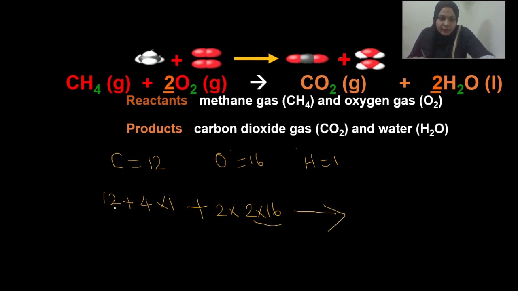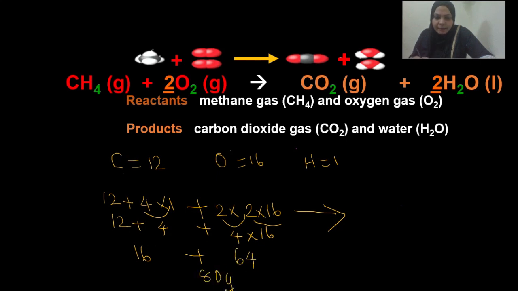So now we can calculate: 12 plus 4 ones are 4, so this is 16, plus 2 twos are 4, 4 into 16. 4 into 16 is 64. So 16 plus 64 is 80 gram. Similarly, we can do the right hand side.